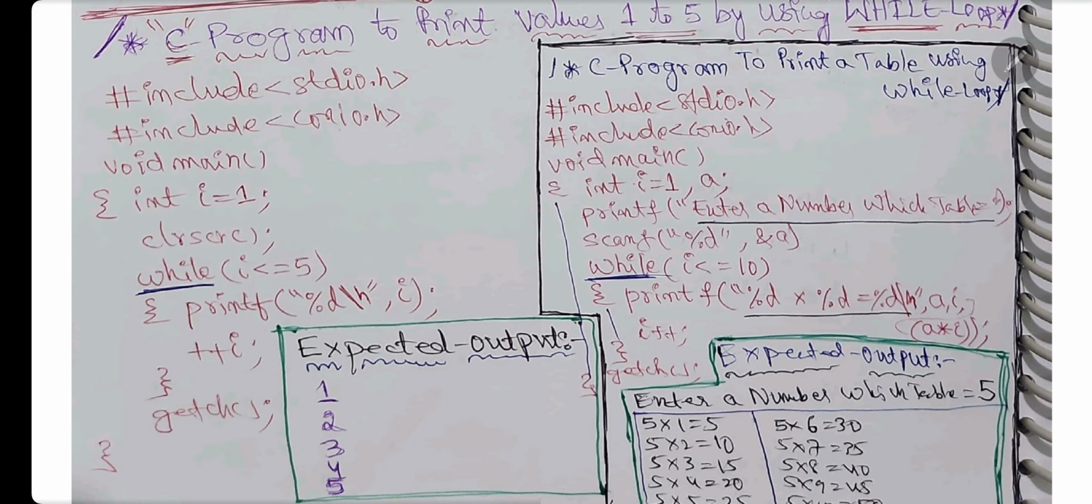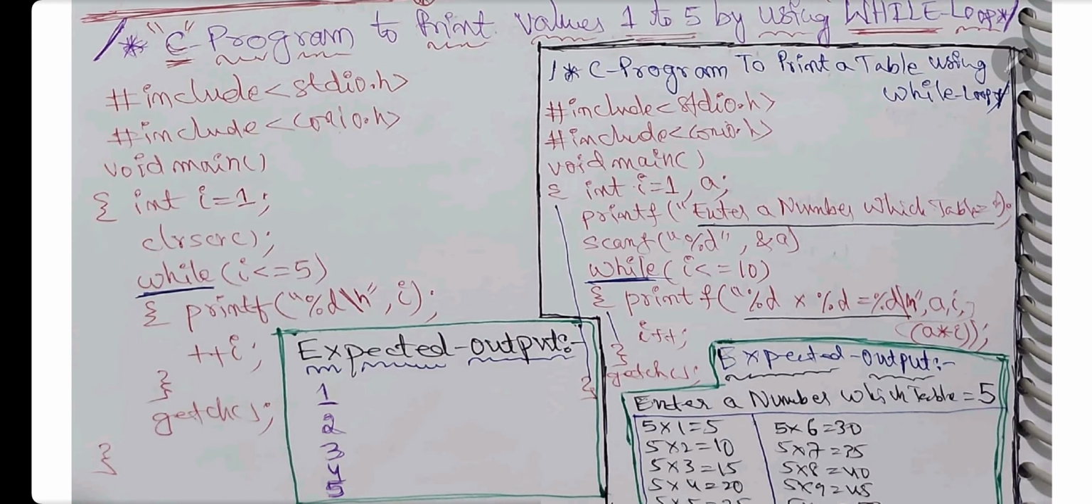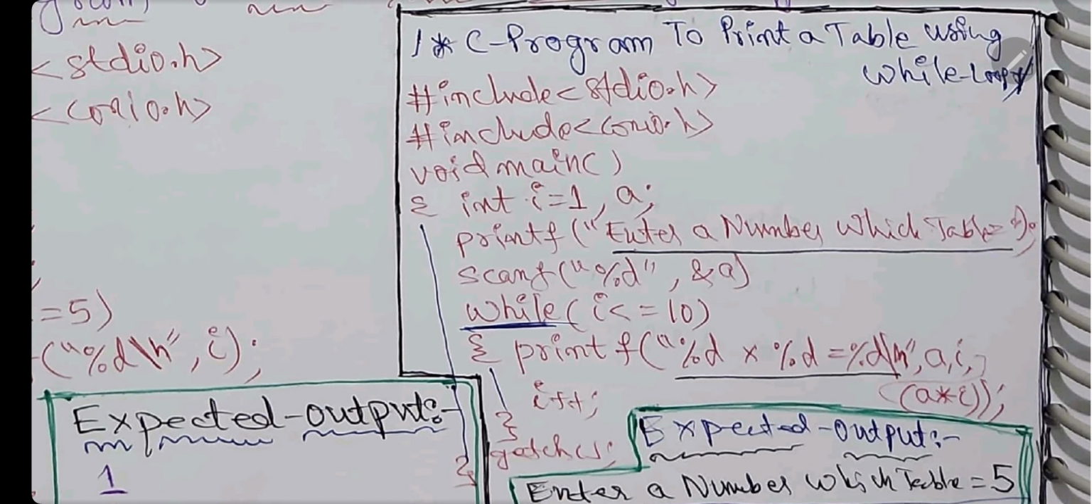And one more program, to print a multiplication table. This is very interesting. For every theory, try to write a program so that you will get full marks. #include stdio.h, this right side program. C program to print a table. #include conio.h, void main, int i, a. The variable a is also declared as int.